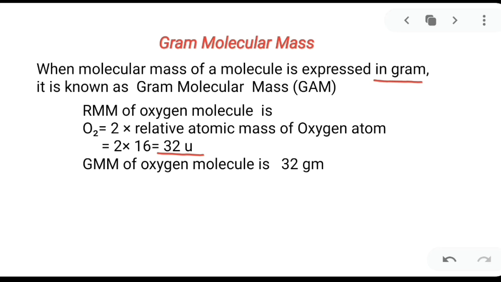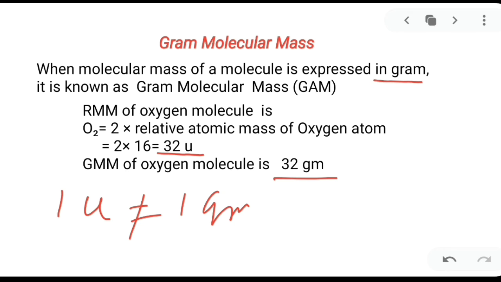Now gram molecular mass, how can you find out? Gram molecular mass of oxygen molecule equal to 32 gram. What does it mean? It doesn't mean that one atomic mass unit is equal to 1 gram. That never. It doesn't mean that 1 U is equal to 1 gram. Then how it is possible?